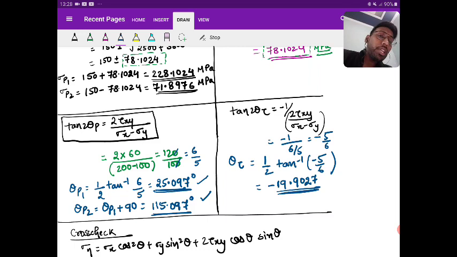Now, if you add 45, you can see that you are getting 25.097, right? It is 5 by 6, right? See, for 6 by 5, tan inverse, and I divide this by 2, I get the value as 25.097. Okay, then if I get 5 by 6, then tan inverse, the minus sign is there.